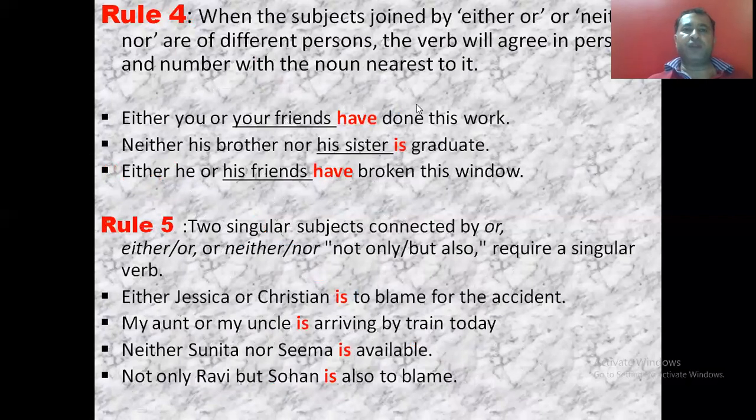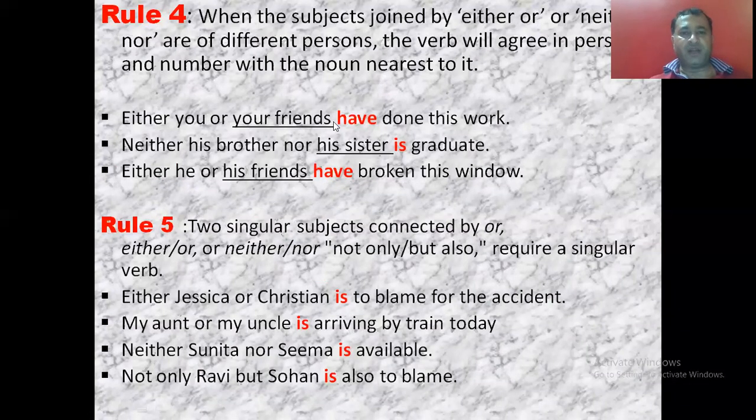Rule number 4. When two subjects are joined by either or, or neither nor, of different person, the verb will agree in person and number with the noun nearest to it. Nearest to it mean, if you are using either or or neither nor, then the person, or you can say the subject which is near to the verb, the verb will agree to that very subject. The verb will agree to the subject which is near to it. If it is singular, the verb will be singular, and if it is plural, the verb will be plural.